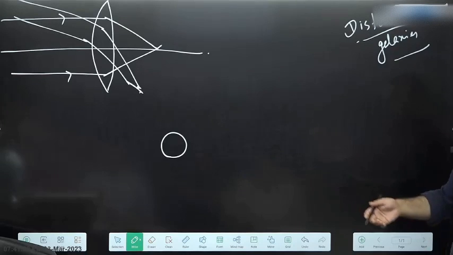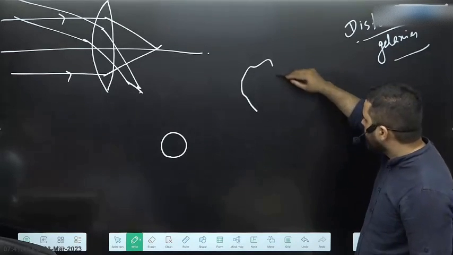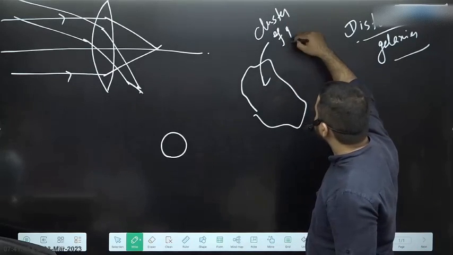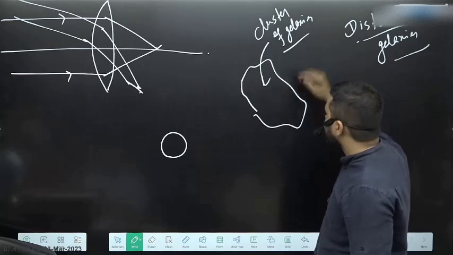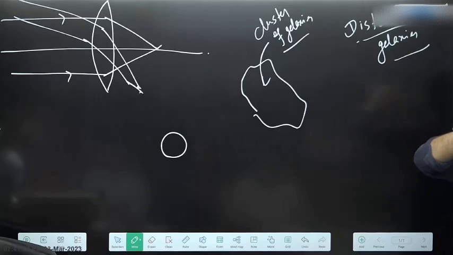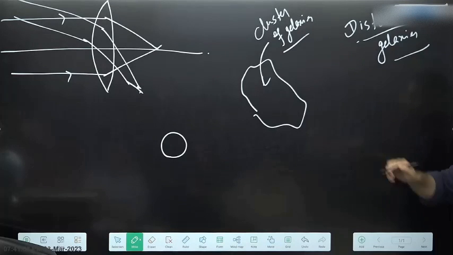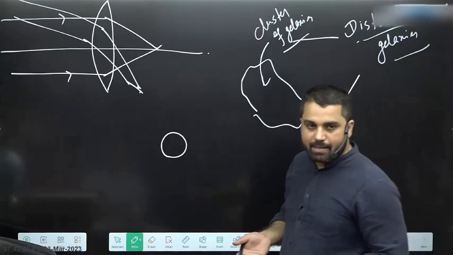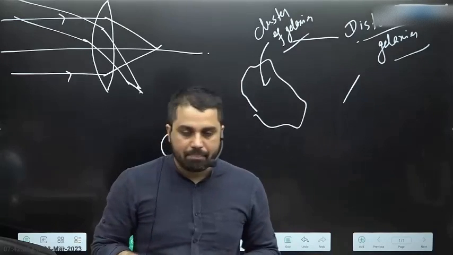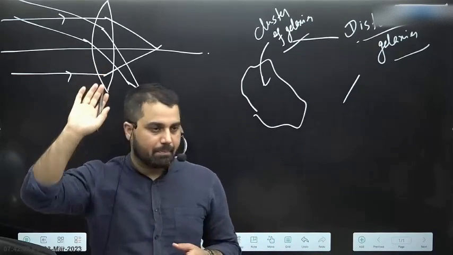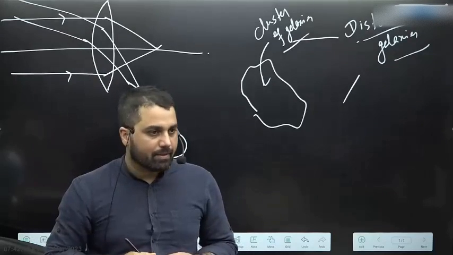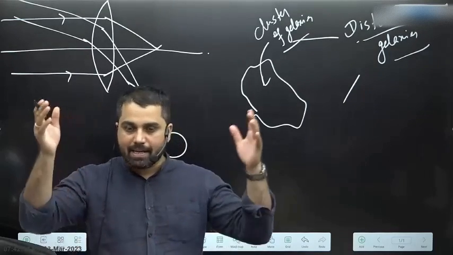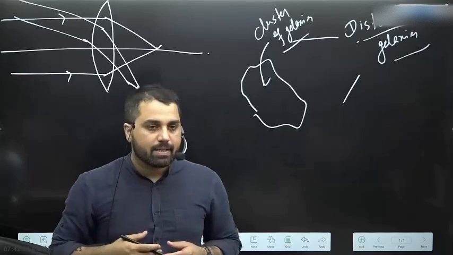But if by chance in the region you have a cluster of galaxies or a galaxy in general, so galaxies are very heavy. I am talking about many galaxies moving around together in a region. Light coming from this galaxy, now here is the thing, even light is affected by gravity. We do not see that in our day-to-day life because Earth is frankly not that heavy. Earth के respect में light जो है straight line में चलेगा. But if you are, let's say for example, near a neutron star or near a cluster of galaxies or near a black hole, then even light will bend. Light will not seem to be going in a straight line.